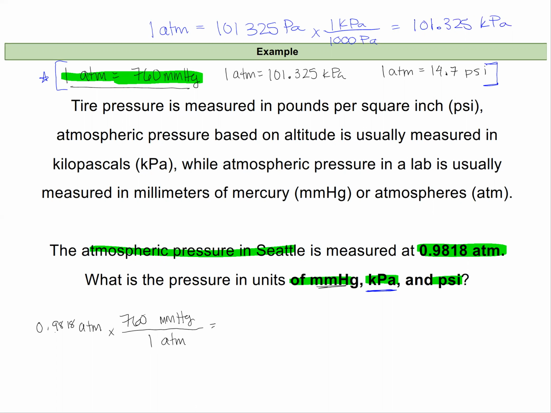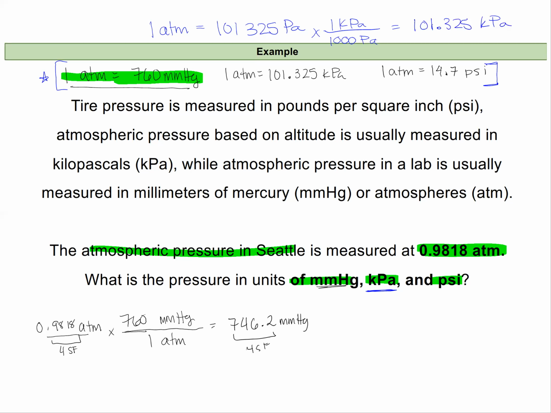So now when I plug this into my calculator, I'm multiplying my 0.9818 times 760 and dividing by 1. And I get an answer of 746.2 millimeters of mercury. I'm reporting 4 sig figs here because this measured value has 4 significant figures.